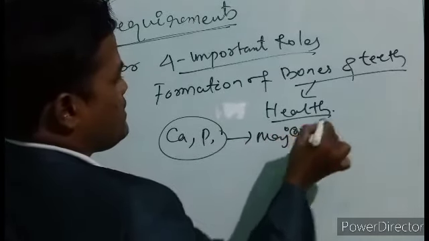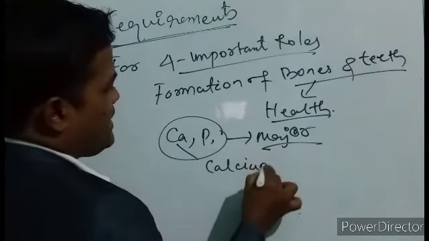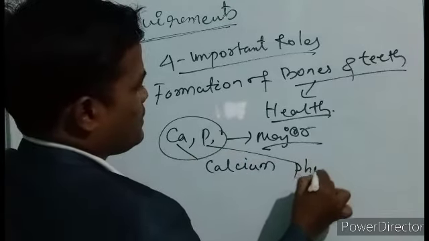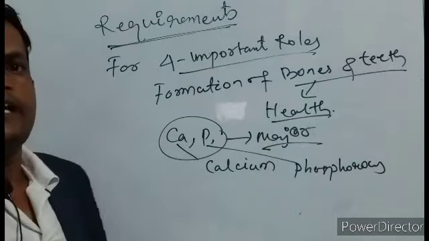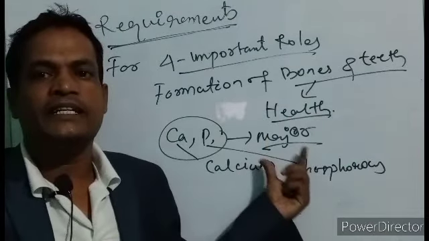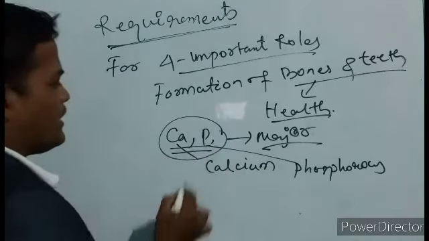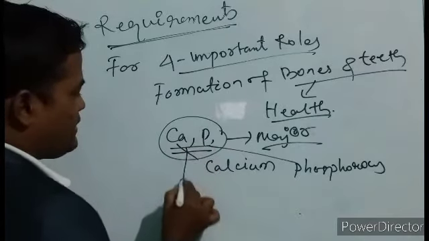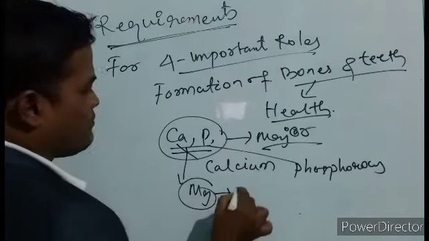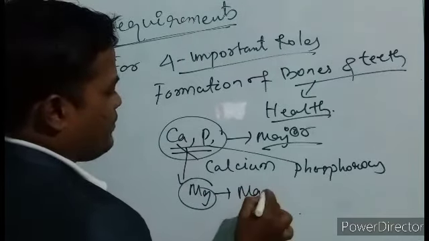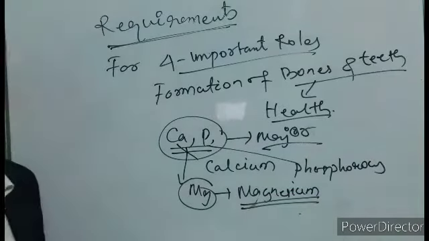Calcium, Ca, and P stands for phosphorus. They play an important role in the formation of bones, maintenance of bones, and healthiness of bones. Besides these two, Mg also has an important role. Magnesium also contributes to bones; it is an essential part of the bones.